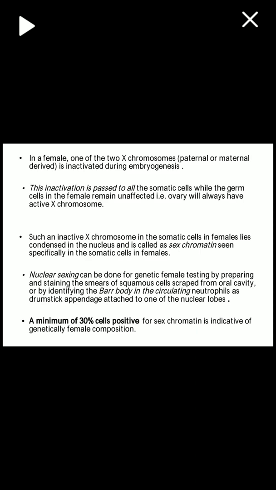Neutrophils usually have 2 to 3 lobes. If one projection, one body, is attached to the lobe of the neutrophil in a female, that indicates it is the inactivated X chromosome. A minimum of 30 cells positive for sex chromatin is indicative of genetically female composition. If you count 100 cells, 30 should show the sex chromatin or Barr body.